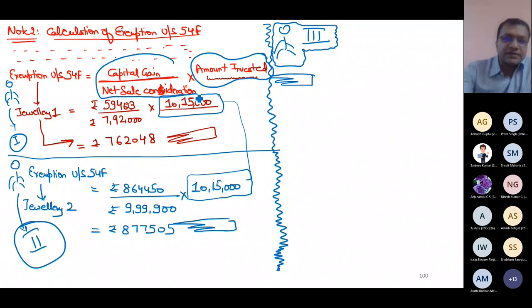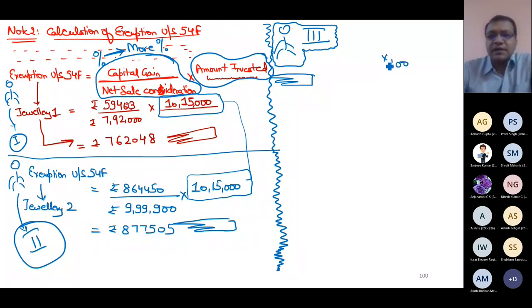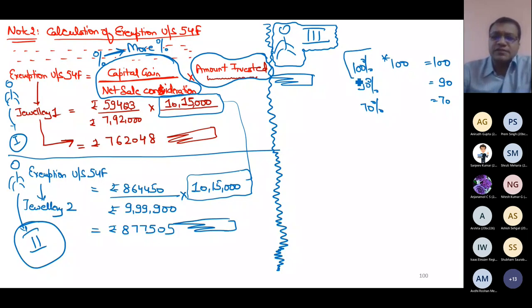That asset which is having this percentage maximum, this is giving me some percentage, capital gain divided by net sale. The asset which is having more of this percentage is having more exemption. It's a simple logical point. If my amount invested is 100 rupees and I multiply it by 100%, then my exemption will be 100 rupees. If I multiply it by 90%, my exemption is only 90 rupees. Amount invested remains 100. If I multiply it by 70%, my amount exempted will be 70 rupees. So I can say rationally, I should see this percentage.